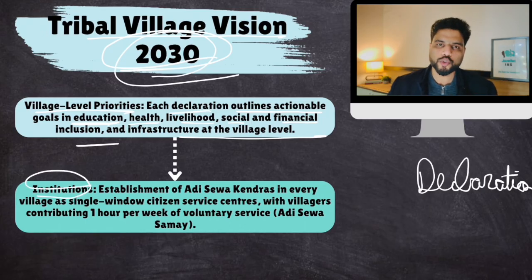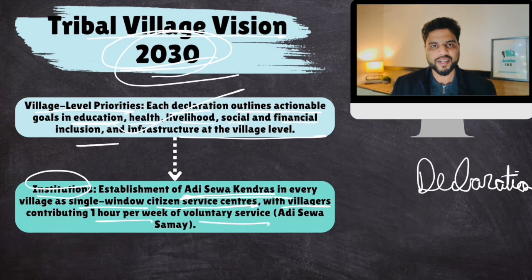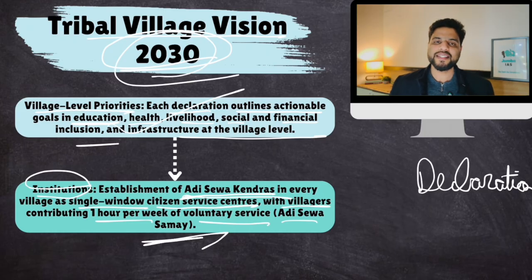Plus special institutions have been established to implement these goals, like Adi Seva Kendras. Adi comes from Adivasi, tribals, okay? So Adi Seva Kendras in every village are single window citizen service centers, where all government schemes and information about all government schemes would be available, with villagers contributing 1 hour per week for voluntary service. This voluntary service is called Adi Seva Samay in these kendras, okay? So it is basically participatory democracy. Everyone is pitching in.